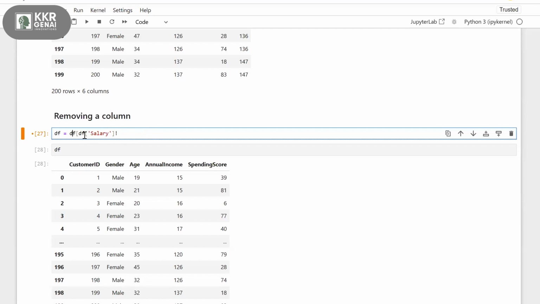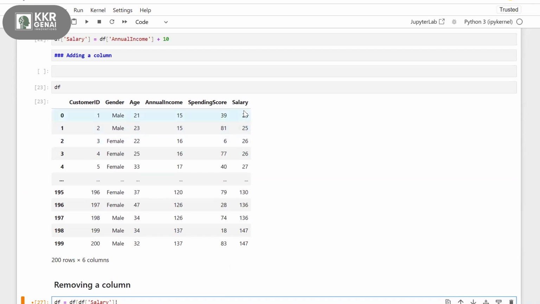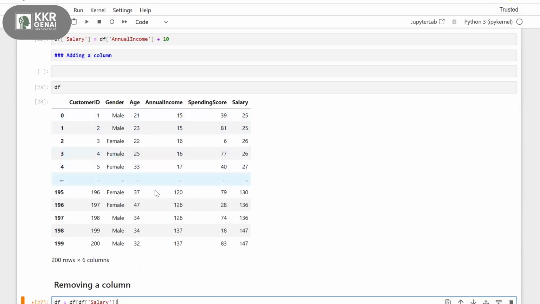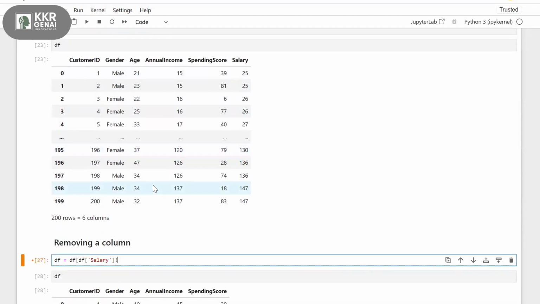Yes. So inside the DF, if I want to access some particular record in my data frame in a column way, I need to use this column name in the DF. I want to access DF of salary. Let's say I want to keep only records where I'm having salaries as 130.